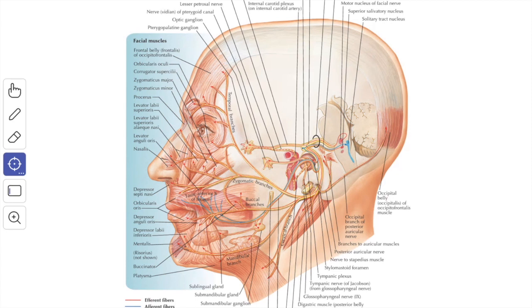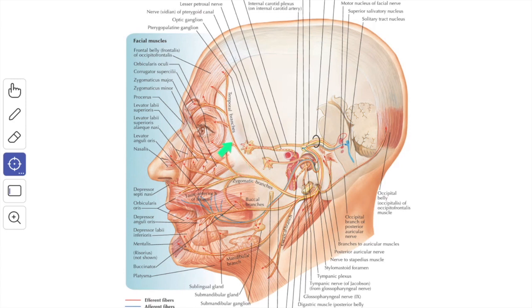Then it gives rise to the nerve to the posterior belly of the digastric muscle, and it also gives rise to the nerve to the stylohyoid muscle. Sometimes the nerve to the posterior belly of the digastric and the nerve to the stylohyoid muscle arise as a common trunk. In the face, it gives rise to the 5 terminal branches.